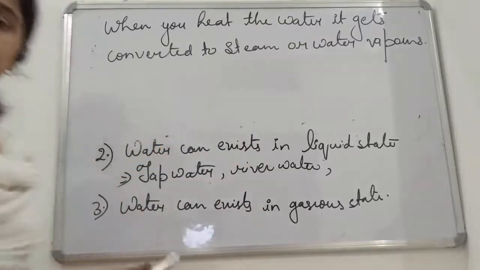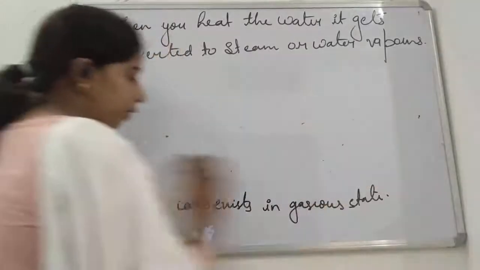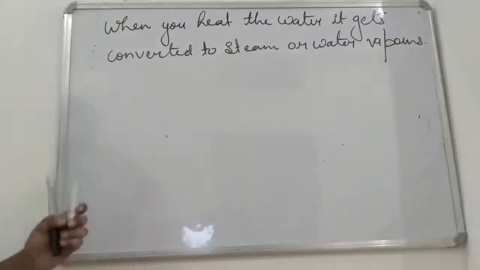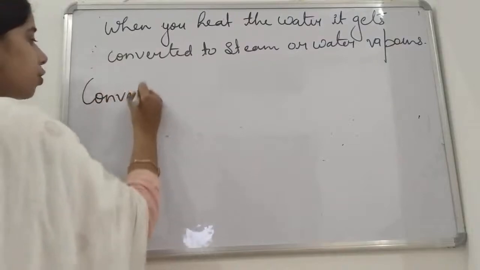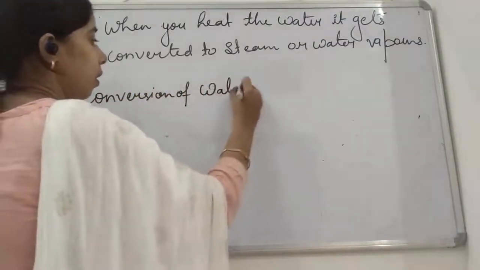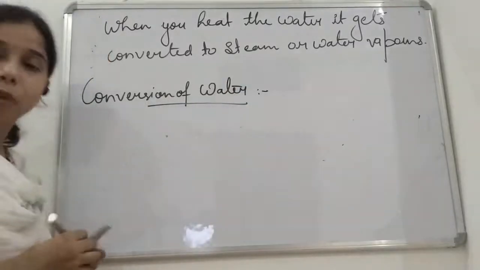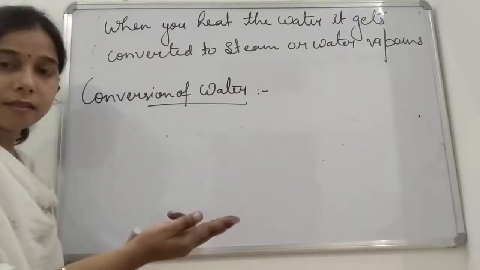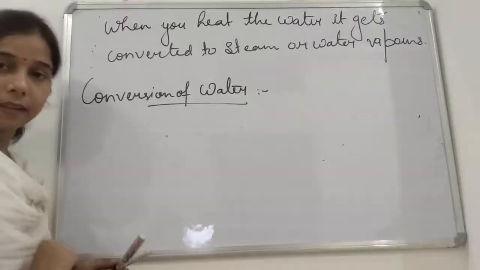Okay, now in this one only we will discuss the conversion also, that how can we convert it. So, conversion of water. How is water converted, students? Here we are talking that water can be converted from solid to liquid, liquid to gas, or gas to liquid, liquid to solid again.